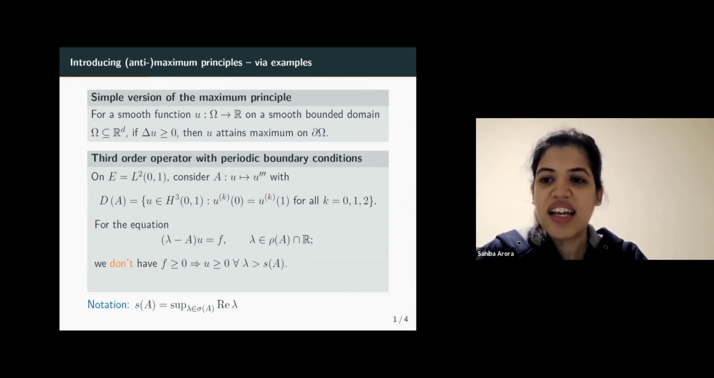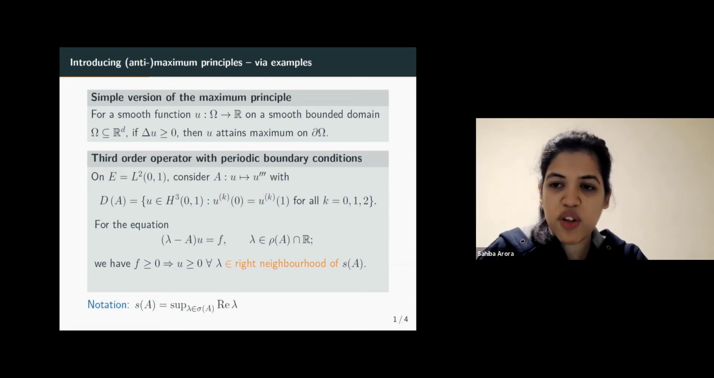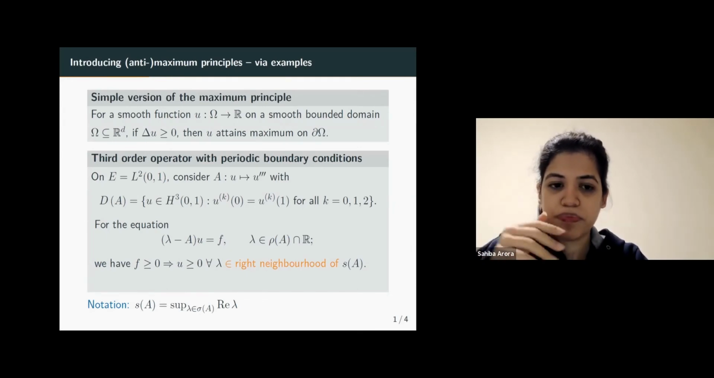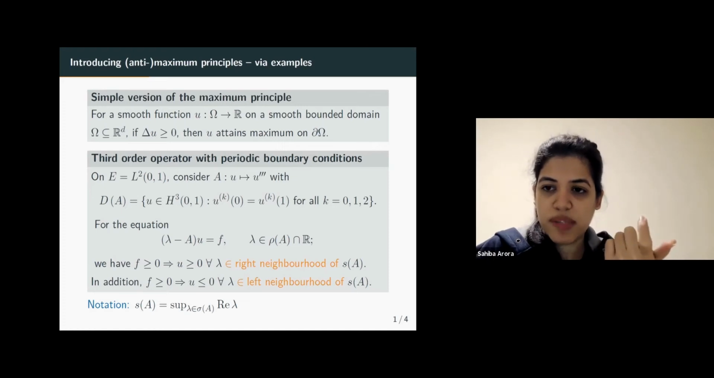And now we again ask, does this satisfy something weaker? And the answer is indeed yes. What this equation satisfies is that if f is positive, then u is positive, not everywhere on the right of the spectral bound, but in a small right neighborhood of the spectral bound. In fact, we also have that the positivity of f implies the negativity of u in a left neighborhood of the spectral bound.